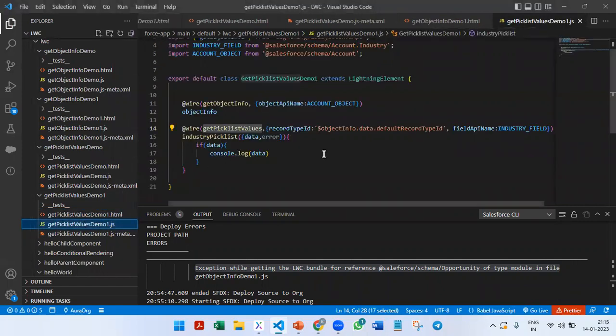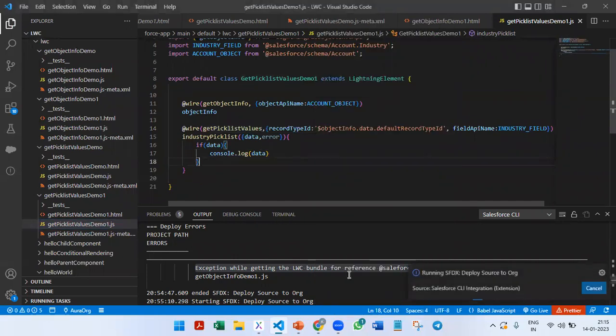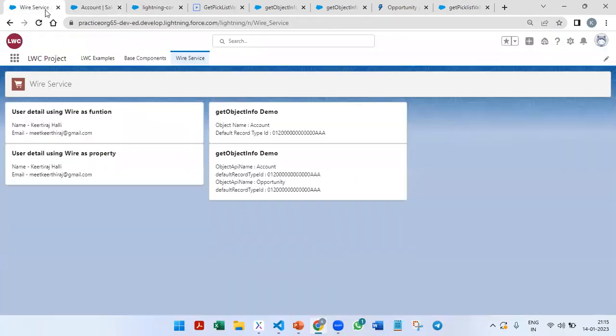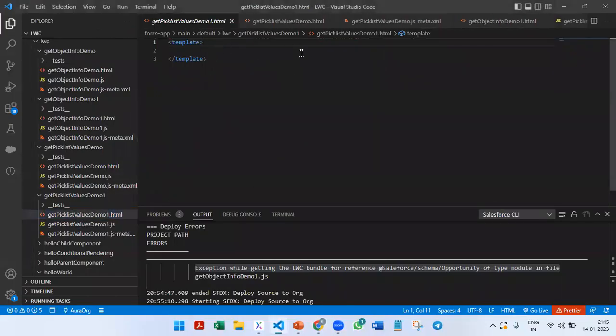First, let us see whether we are getting the data on the screen. So I will deploy this. First, I will write something in the HTML as well.